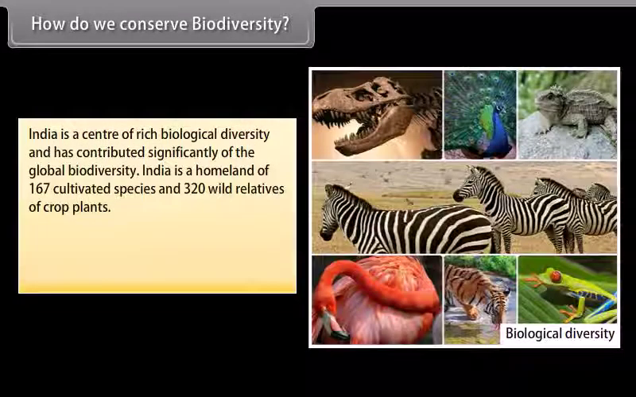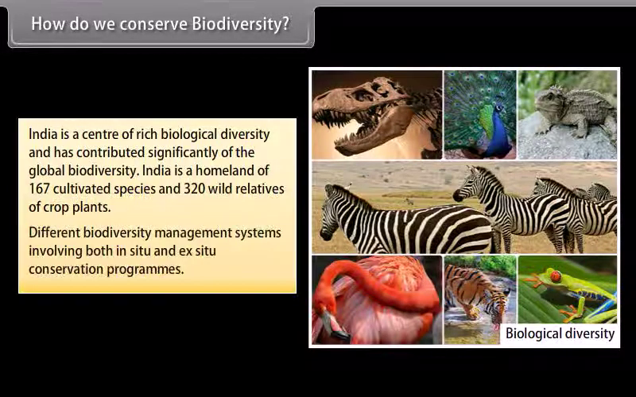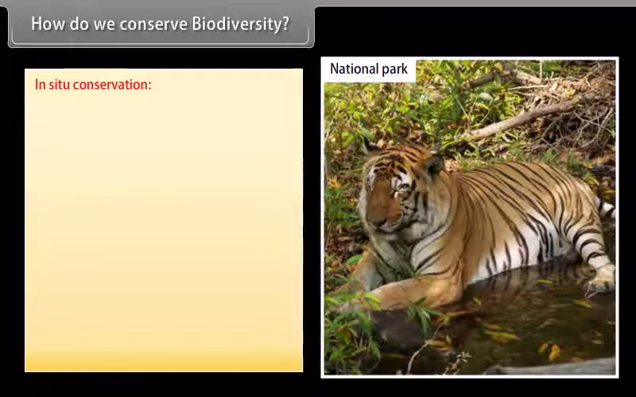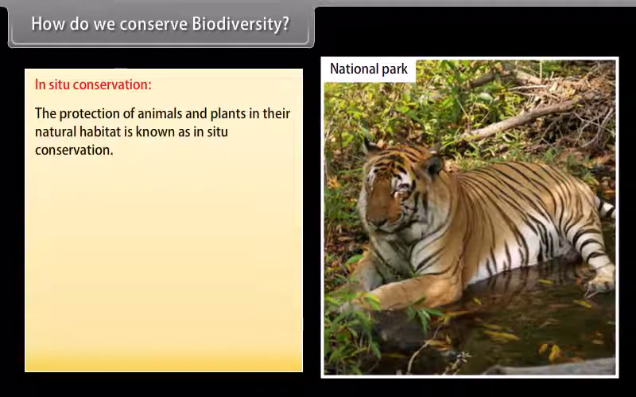India is a center of rich biological diversity and has contributed significantly to the global biodiversity. India is a homeland of 167 cultivated species and 320 wild relatives of crop plants. Different biodiversity management systems involve both in-situ and ex-situ conservation programs. In-situ conservation, the protection of animals and plants in their natural habitat, is known as in-situ conservation.